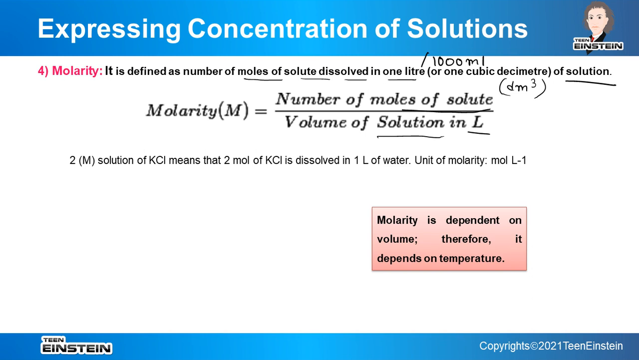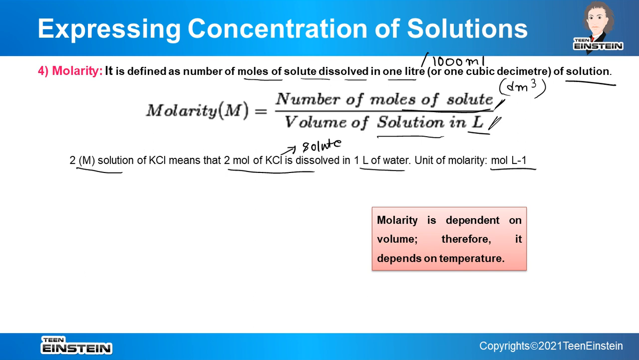So here we have one example. Suppose we have 2 molar solution of KCl. So what we will understand by this, it means that 2 moles of KCl, that is the solute, is dissolved in 1 liter of liquid. So unit of molarity, it must be moles per liter, because numerator is moles, denominator is liter. And see, in this formula we have volume involved.